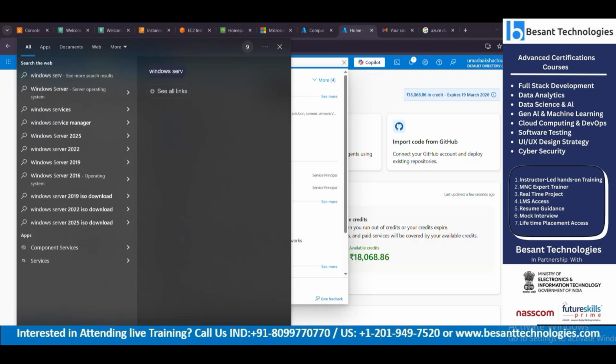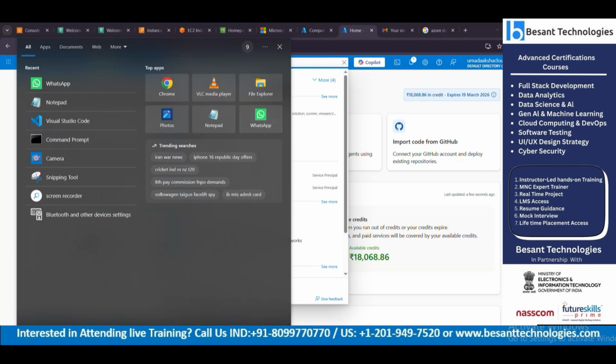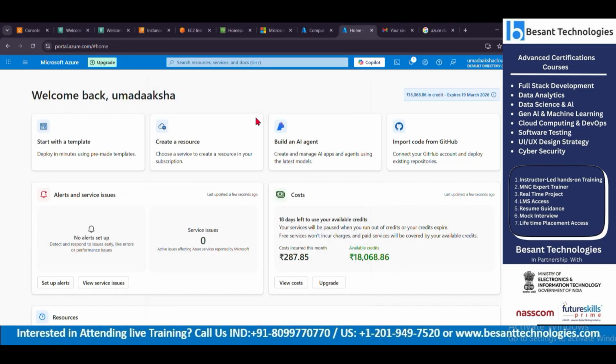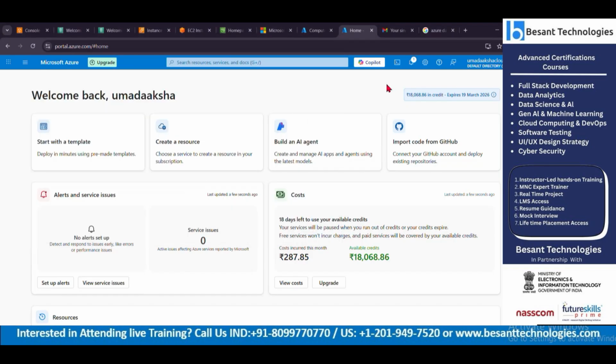So VMware is something that is connected to a Windows server. Let's say, for example, this is the commanding interface of my Windows. If I wanted my local machine and this Azure virtual machine, both of them, to get connected, whatever I do in Azure should be reflected in my command prompt, and whatever I do in this command prompt should be reflected in my Azure.